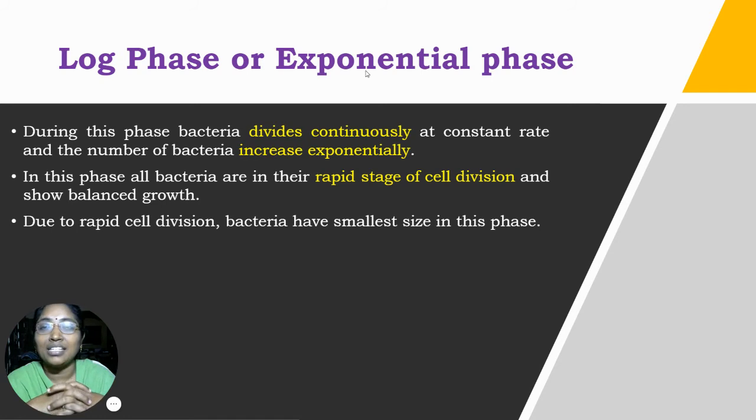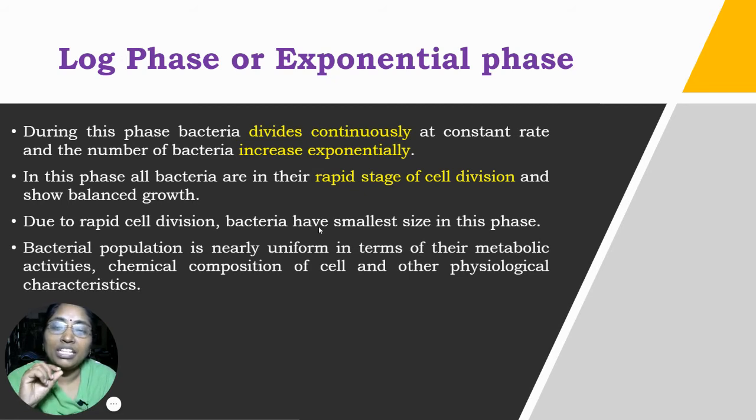If you remember, the largest size can be seen in the lag phase, whereas the smallest size is seen here. Why? One bacterium gives rise to 2, and immediately the 2 bacteria divide to give rise to 4. As the division is very rapid, the bacteria do not take time to increase their size. Whenever a new cell division takes place, immediately the 2 cells divide to give 4. Therefore, the bacteria present during the logarithmic phase have the smallest size. The largest size can be seen in the lag phase.